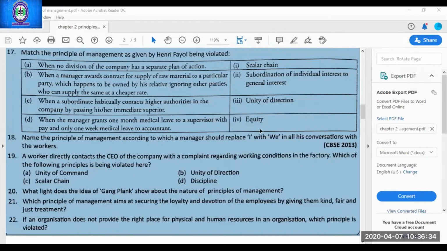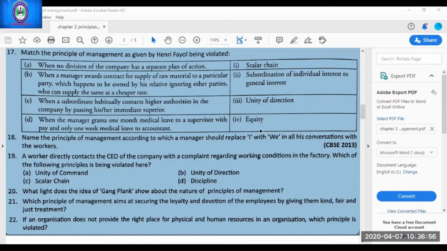When a subordinate habitually contacts higher authorities in the company by passing his or her immediate superior, which principle is violated by him? Scalar chain. Every time he used to contact the higher authorities, skipping his boss.